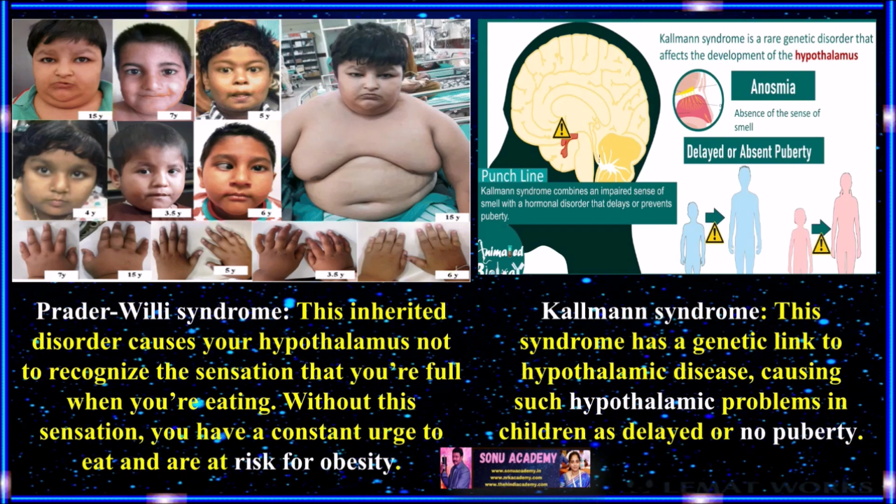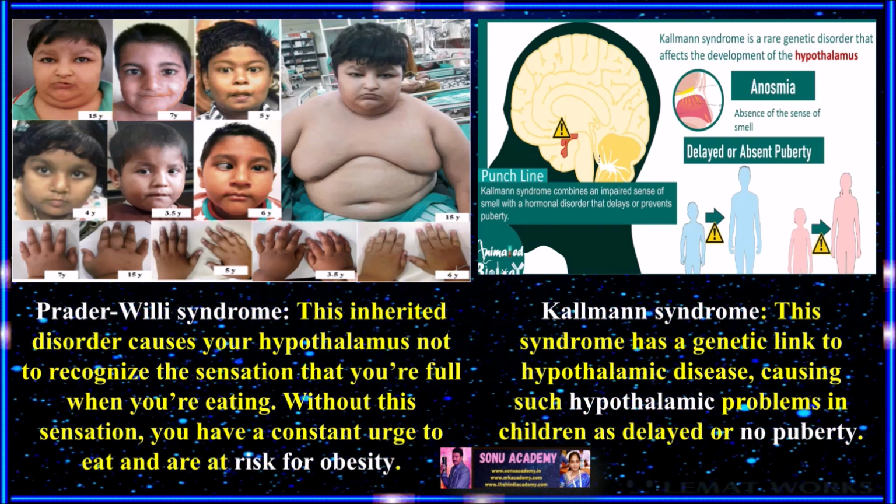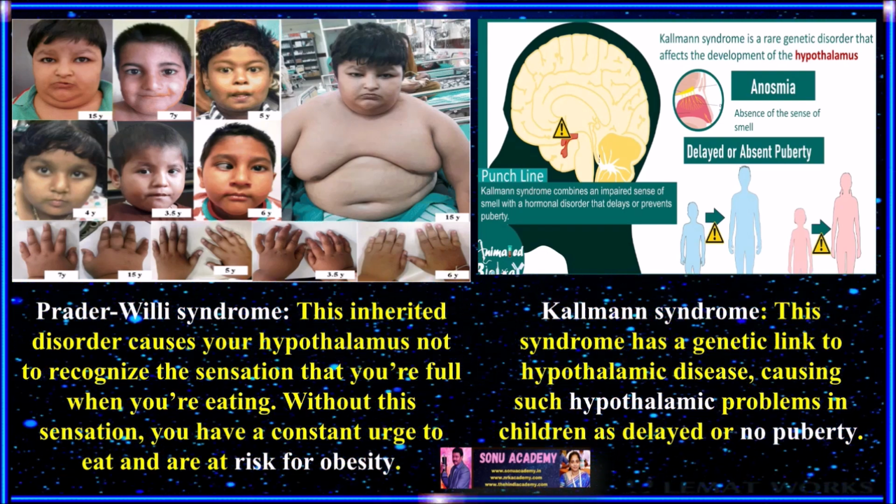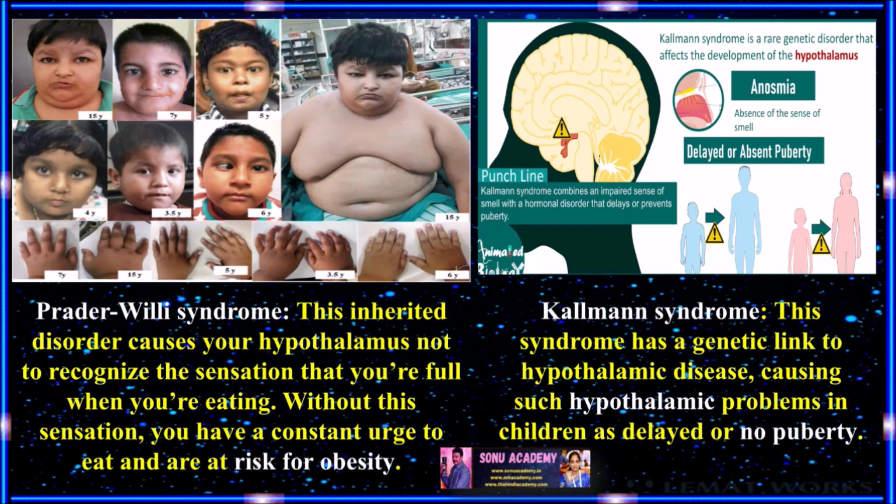Kallmann syndrome. This syndrome has a genetic link to hypothalamic disease, causing hypothalamic problems in children, such as delayed or no puberty.